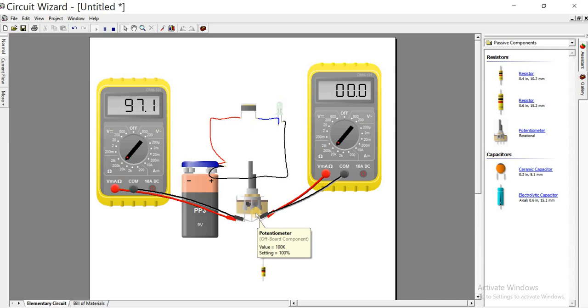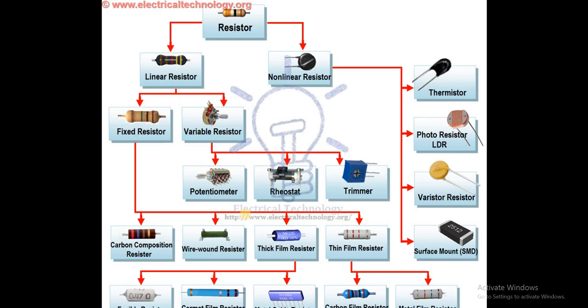That's the reason why they use a potentiometer for a voltage divider. I will show you that soon. So back to our diagram, we have all these. You can read up on that to understand the diagram. But for non-linear resistors, we also have non-linear resistors.